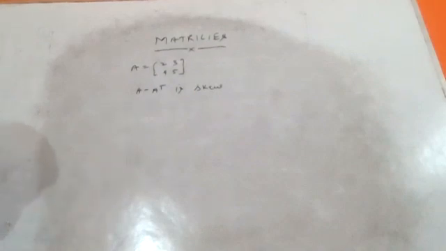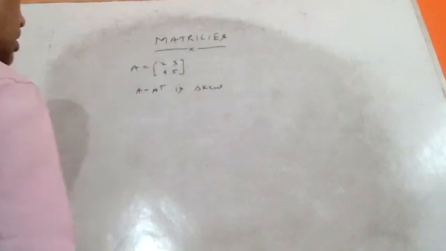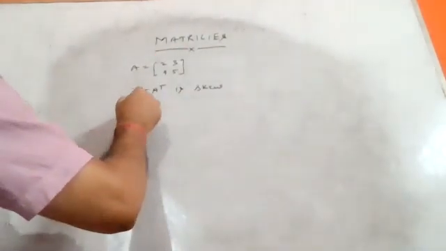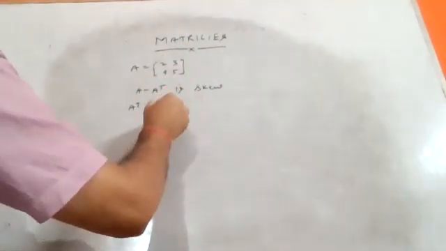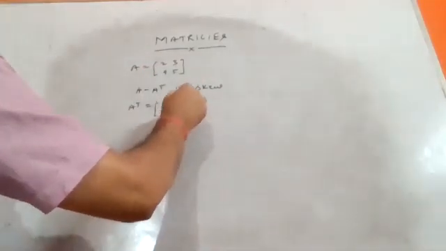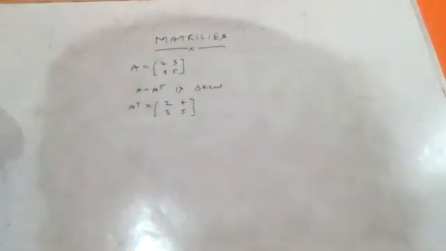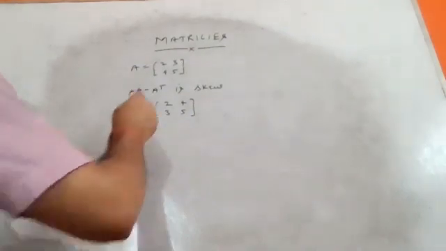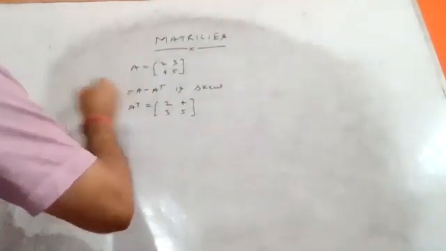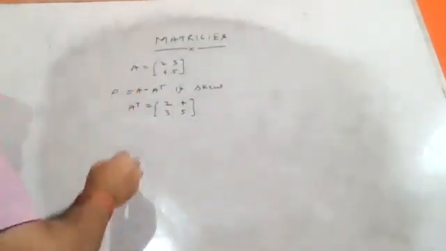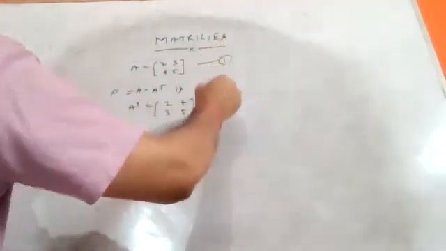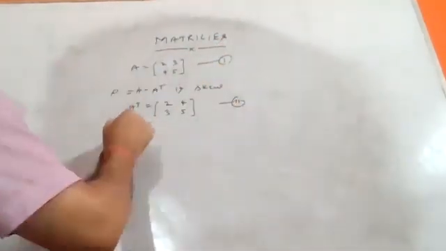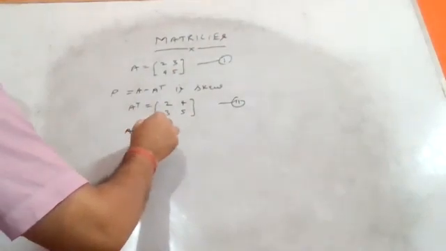Some numerals follow like this. If A equals this, so A transpose is what? Row into column. Now let this be P. P equal to A minus A transpose. This is expression number 1, this is expression number 2.